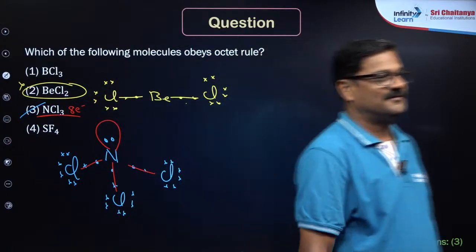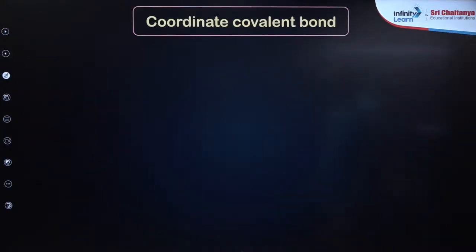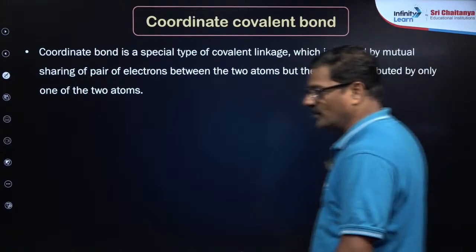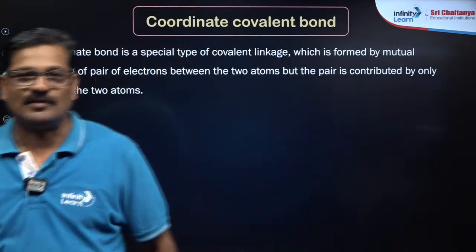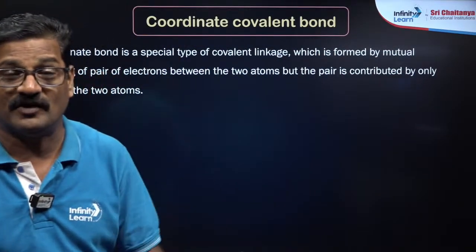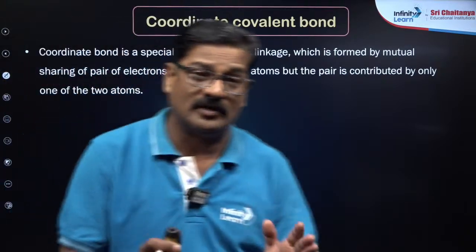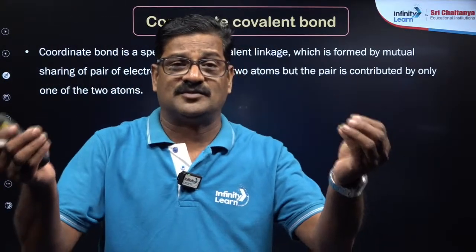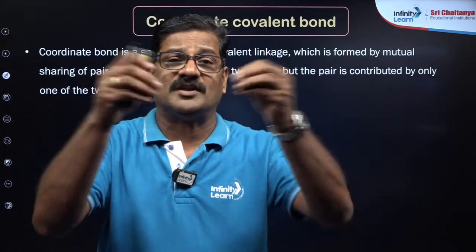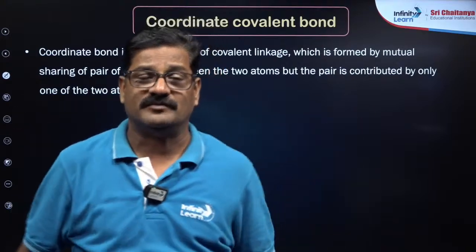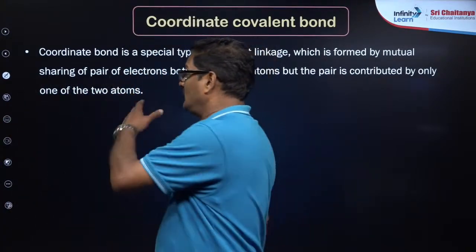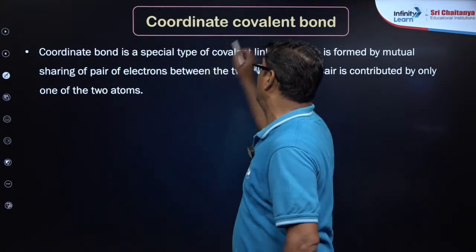Clear? Fine, that's good. Now, coordinate covalent bond. Coordinate covalent bond is a special type of covalent bond. Actually, in the covalent bond, 2 atoms mutually contribute and share electrons to form a bond. Whereas here, coordinate covalent bond is otherwise called a dative bond.